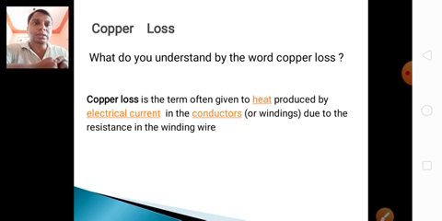So if resistance is already in the conductor, when we give the electrical supply to the conductor, heat is produced. The loss is developed, and this loss is called copper loss. Copper loss is the heat produced by the electric current in the conductors due to the resistance in the winding. The actual formula for copper loss is I square R.